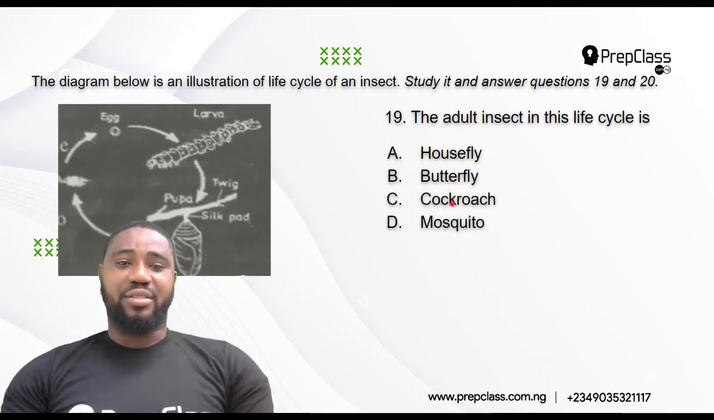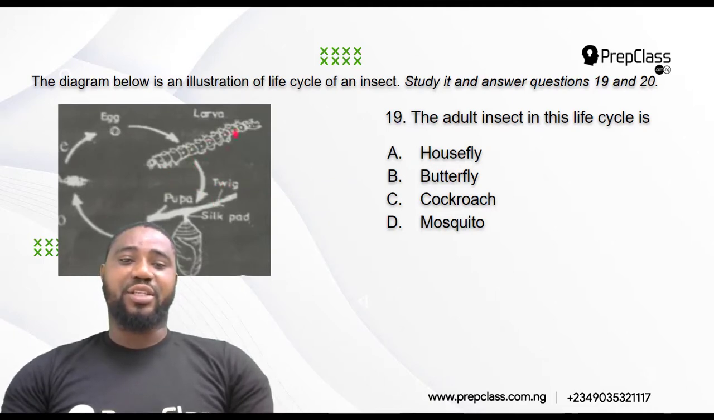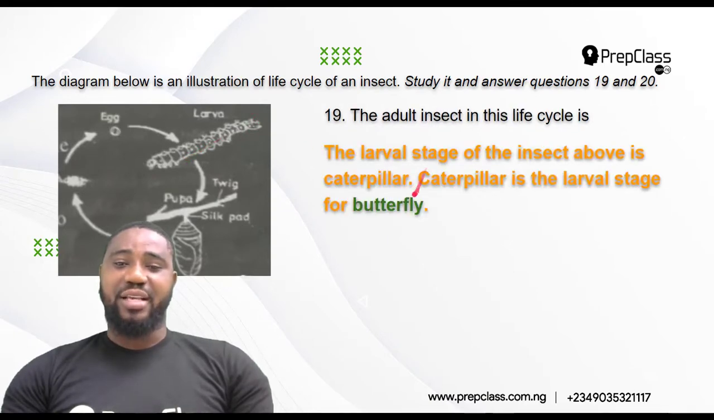Cockroach do not practice this kind of metamorphosis. They practice incomplete metamorphosis, whereby the adult cockroach lays egg, it just develops to nymph, baby cockroach, and now molts several times to reach adulthood. Mosquito lay their own eggs in water bodies. So it's only butterfly that lays its own egg on the plants. Then the larval stage grows to the pupa stage that attaches itself to a stem. And if you look at this larval stage, it looks like caterpillar. And caterpillar is for what? Butterfly. So the correct answer there is butterfly.